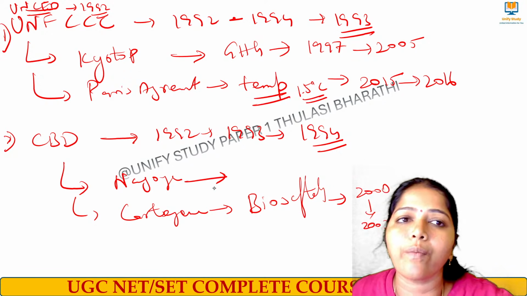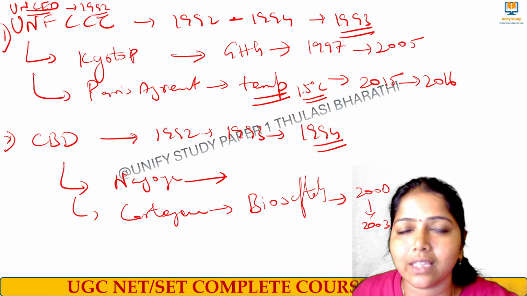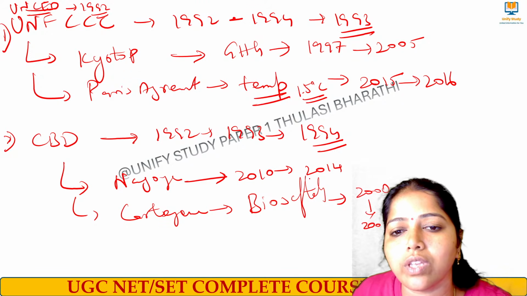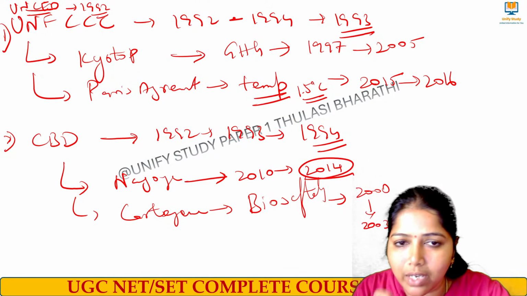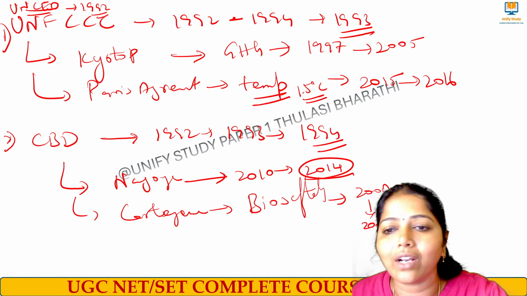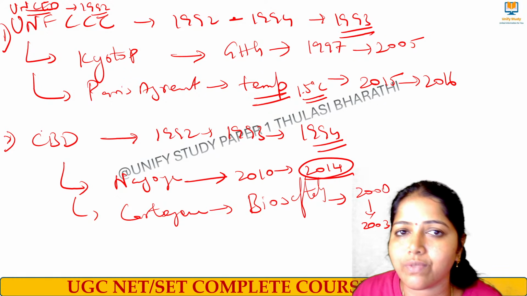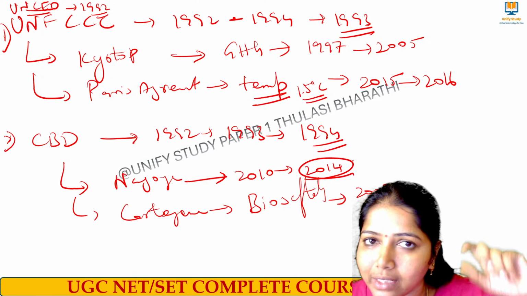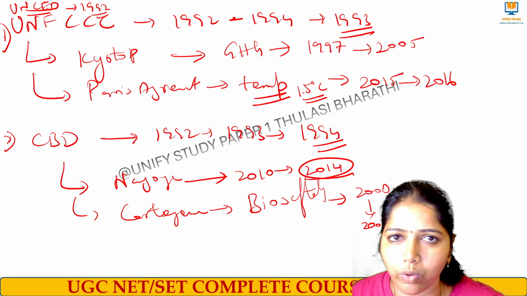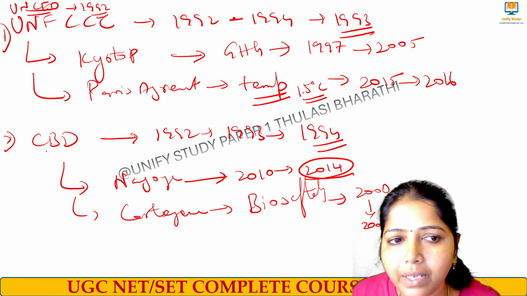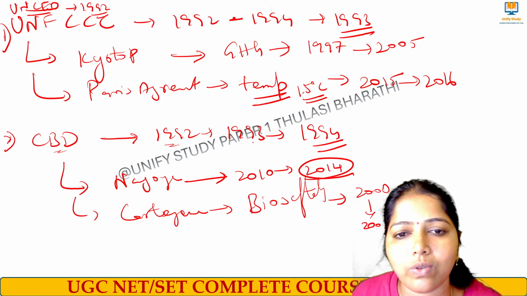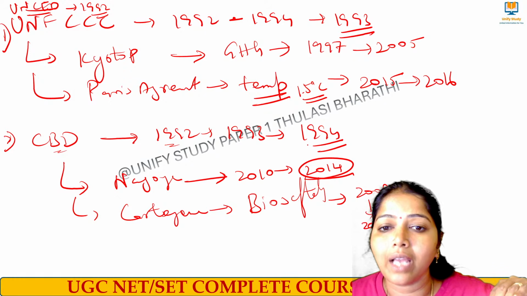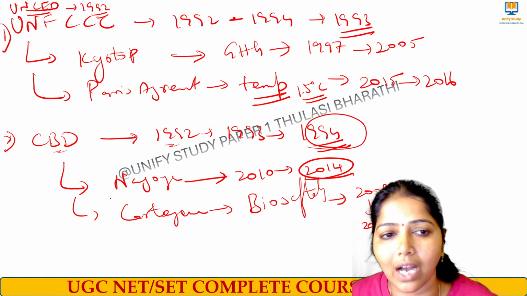And next we had the Nagoya Protocol. It is for accessing genetic resources, and it started in the year 2010 and came into force in the year 2014. 2010 and 2014. And COP is nothing but, for all the conventions, we have their respective Conference of Parties. They are the ones who conduct those meetings. Okay, I don't want to overload you, just try to know, that's all. So CBD is the Convention on Biological Diversity, started 1992, came into force 1993, and India adopted in the year 1994.